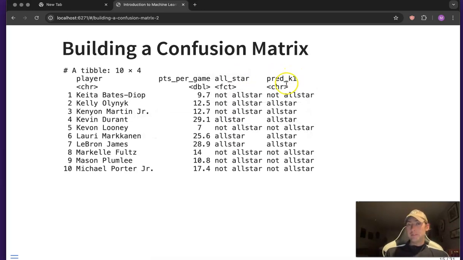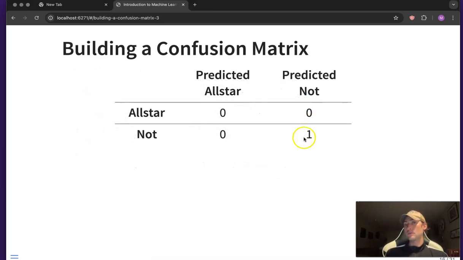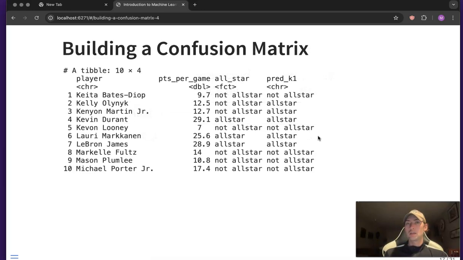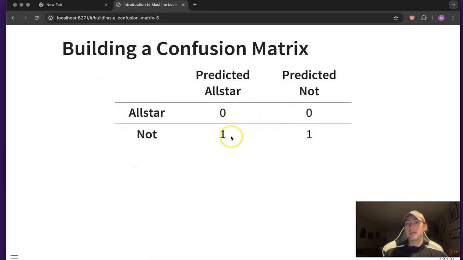And so to populate this confusion matrix, Bates Diop was not an All-Star, and the algorithm predicted that he wasn't an All-Star. And so he goes down here. And so this changed from a 0 to a 1 because he wasn't an All-Star and he was predicted not to be an All-Star. Then Olynyk was predicted to be an All-Star, but actually he wasn't. And so he goes in the spot here. He's not an All-Star, but the KNN model predicted that he was, and so he gets populated there.